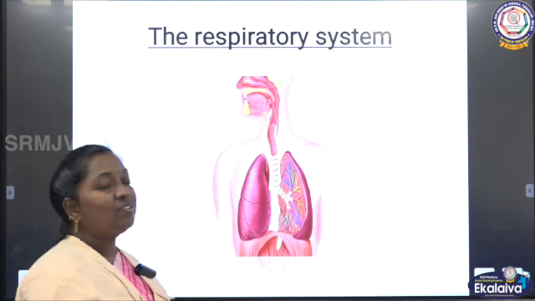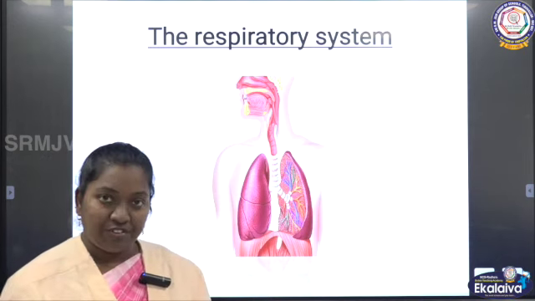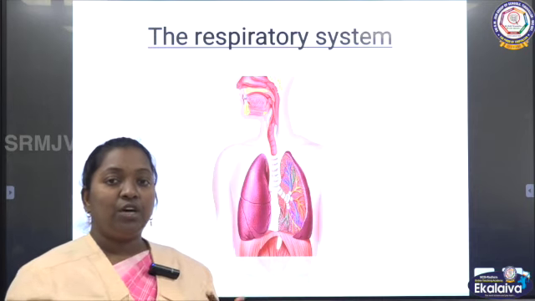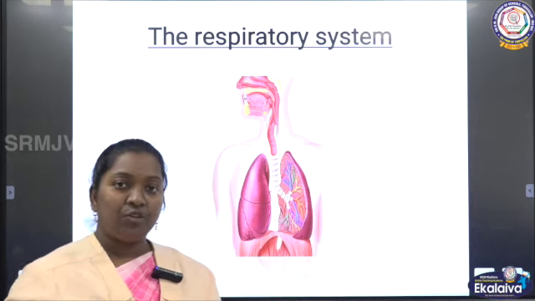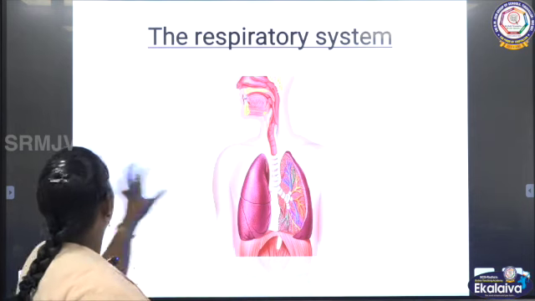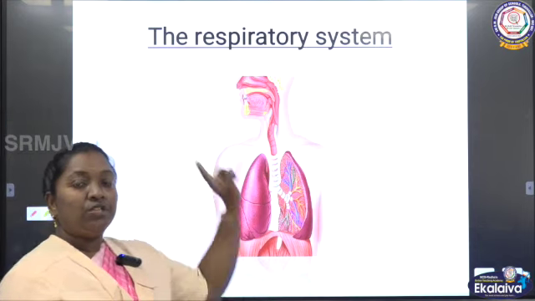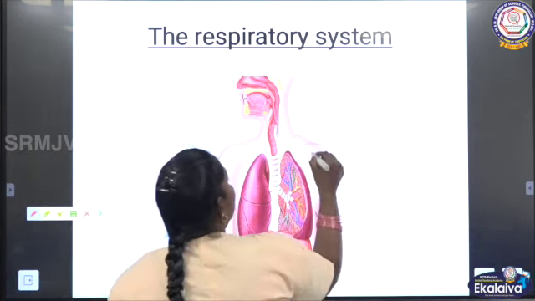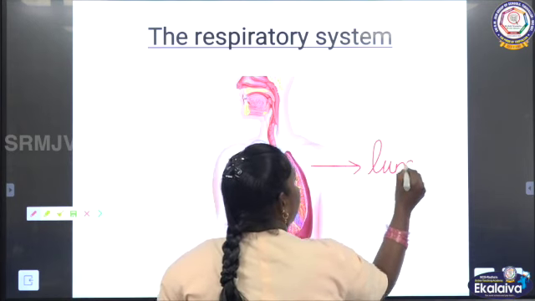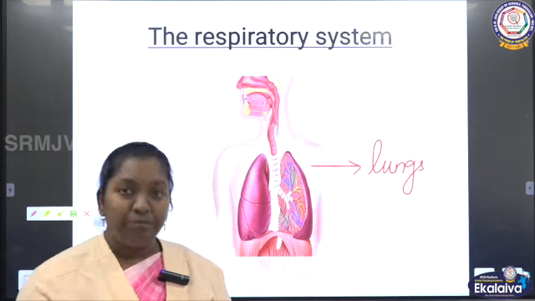In that, the first organ system we are going to learn about is the respiratory system. Respiration means breathing. How are we breathing? We are breathing through our lungs. Okay, now I am going to explain that. For the respiratory system to do this function, the organ, the lungs, helps us with our breathing.